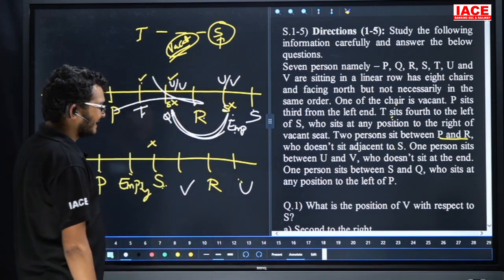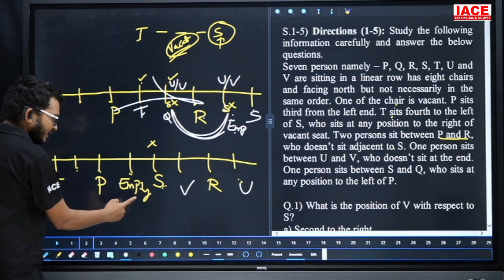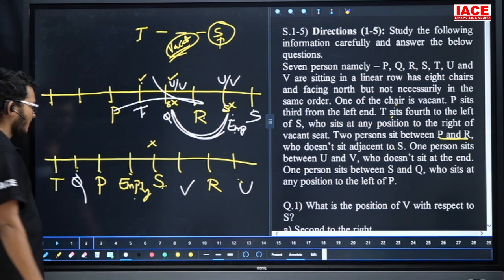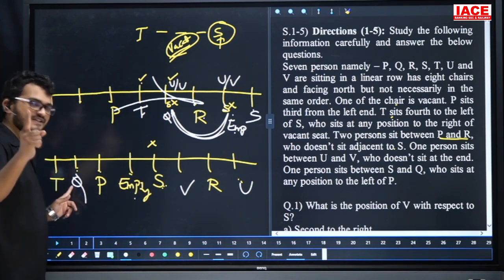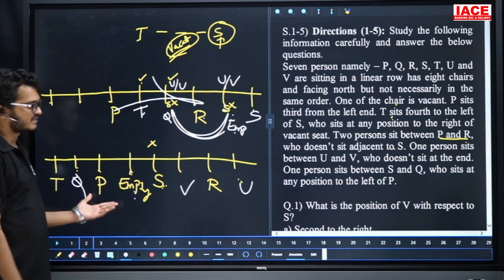Now our requirement is one person between S and Q. Next, who sits in any position to the left of Q? Here this one is empty, and one is for Q. Between S and Q we are having one person. Here we are having two chairs, but one chair is empty. Yes, this is the given arrangement.